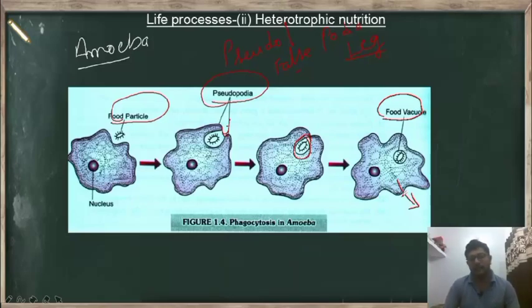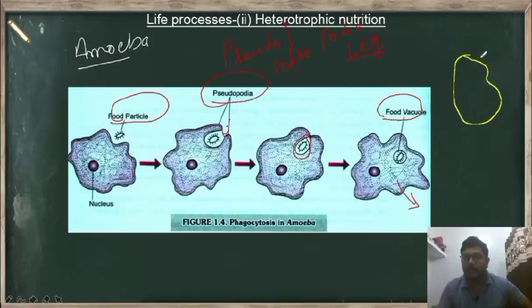And if we consider one more example, that is paramecium. So briefly I will draw the diagram here. Consider this as a paramecium, and this paramecium has numerous hair-like structures on its body, and these hair-like structures are called cilia.